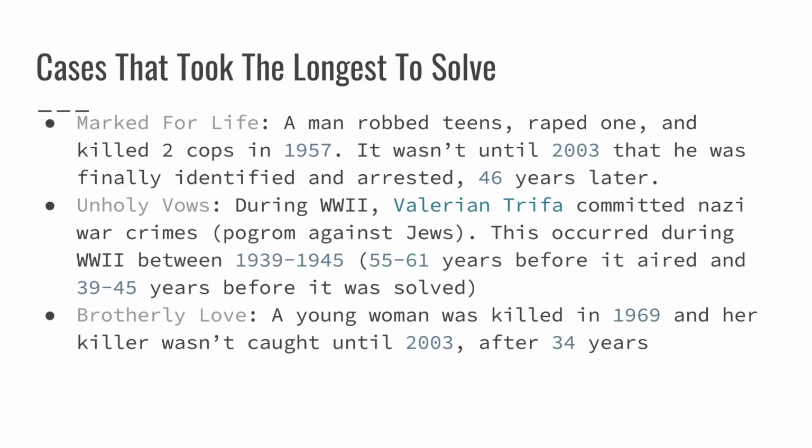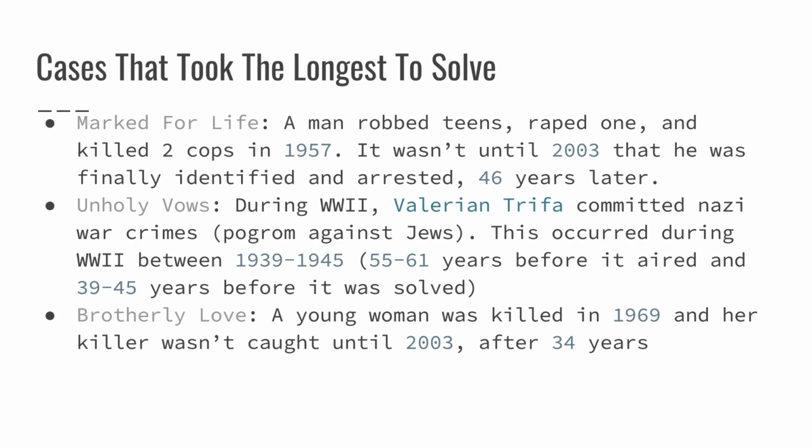Unholy Vows. So during World War II, Valerian Trifa committed Nazi war crimes, which in the episode they specified as a pogrom against the Jews. And this occurred during World War II, which was between 1939 and 1945, which was 55 to 61 years before it aired, and 39 to 45 years before we saw. This crime probably occurred throughout World War II, so I just recorded 1945 as the latest date. So I guess it was probably more like 39 years.